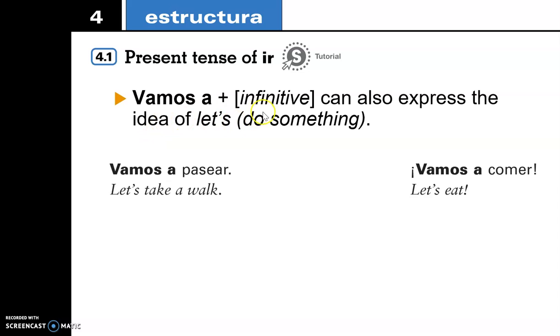So notice here that vamos a plus the infinitive can also express the idea of let's do something. So vamos a pasear, for instance, let's take a walk. Vamos a comer, let's eat. And you've probably heard this a lot. It's very common. In fact, a lot of times you'll hear just vamos on its own, and it means let's go. You say vamos, right? All right, so that's it for the slides.